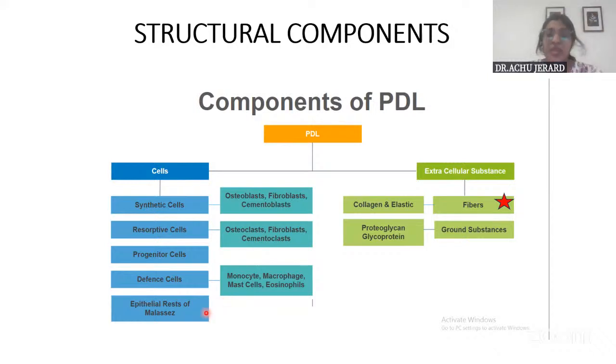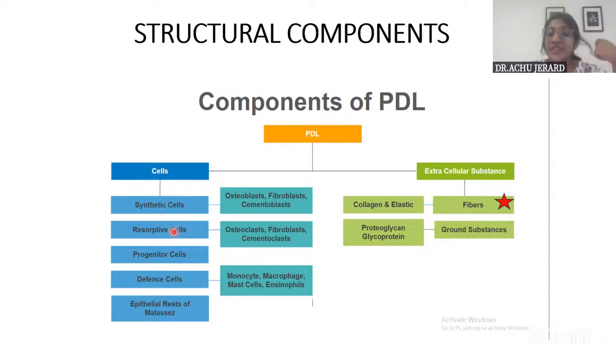make the examiner know that, okay, you know about the whole structural components. When it comes to the cells, you have all the cells in the PDL, that is synthetic cells, resorptive cells, progenitor cells, defense cells, all cells are there. Synthetic means what? Forming cells. You have osteoblasts, bone forming cells, cementoblasts, cementum forming cells, and fiber forming cells, fibroblasts. Every cell is there in the PDL.